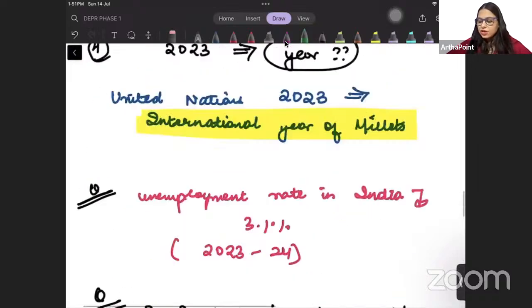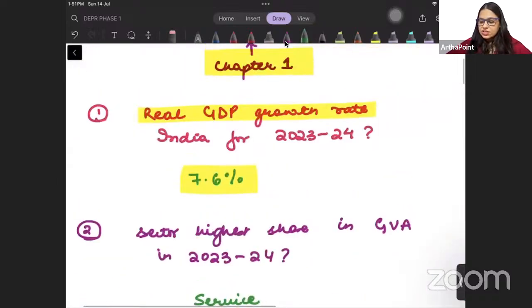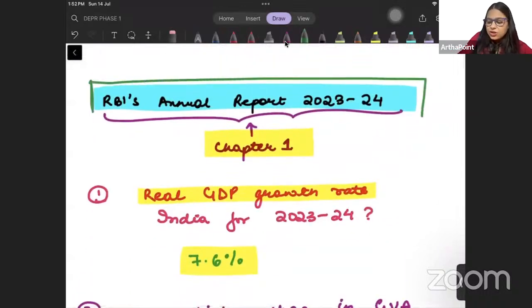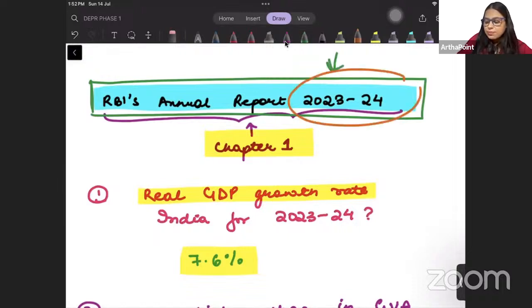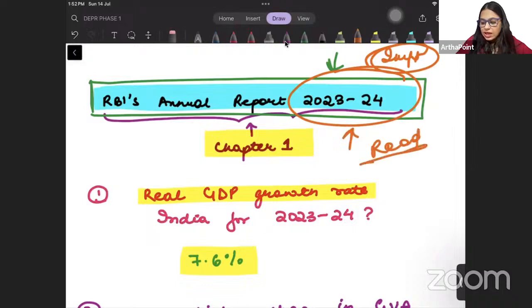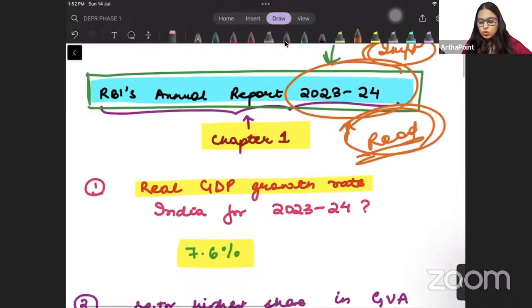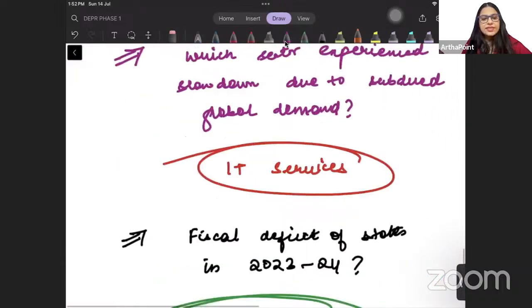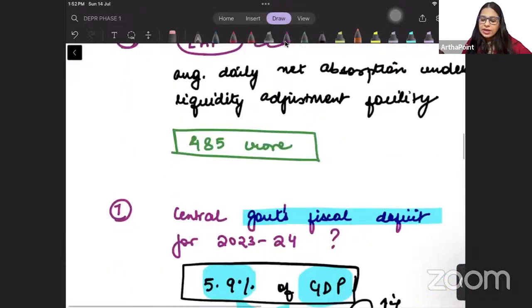Okay, beta, so we will go ahead and stop this here. We have discussed 15 important pointers today. This is from RBI's annual report 2023-24. This is very important from the point of view of revising for your exam. So I hope that you will read this annual report. And if you cannot read this annual report, please go through these important pointers that I am discussing. That will help you in your MCQ exam.